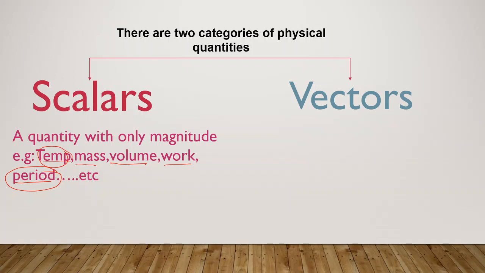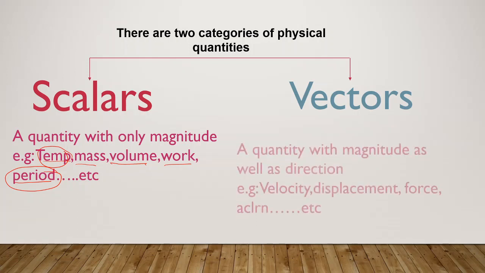Correct, dear students? Yes. Next, we move to the second category of physical quantity, that is vectors. A vector is a quantity with magnitude as well as direction.